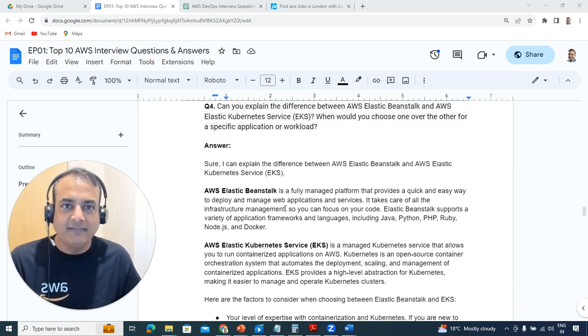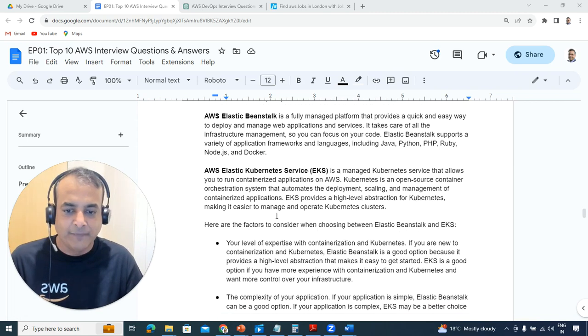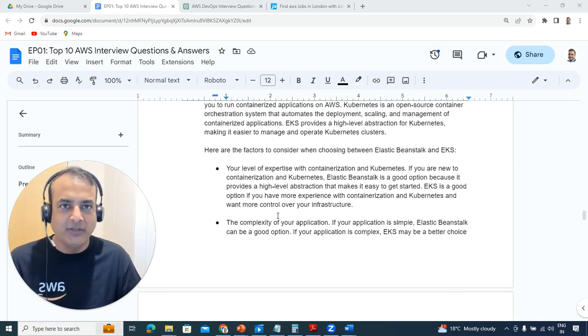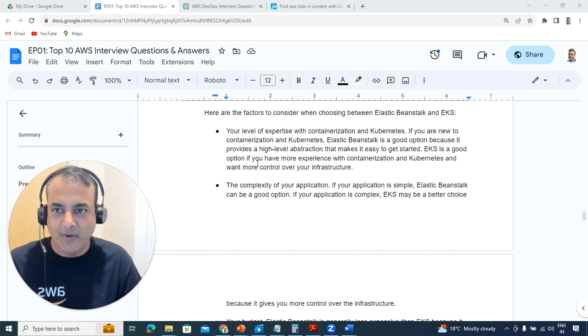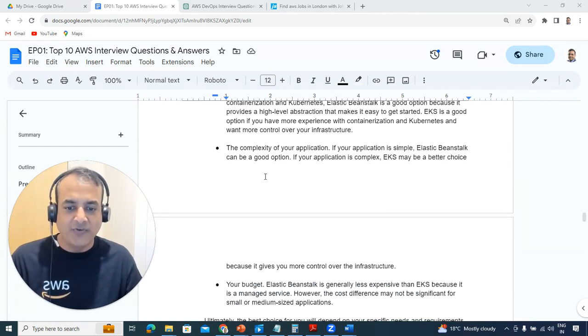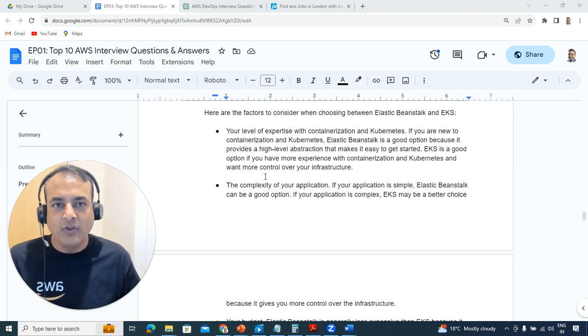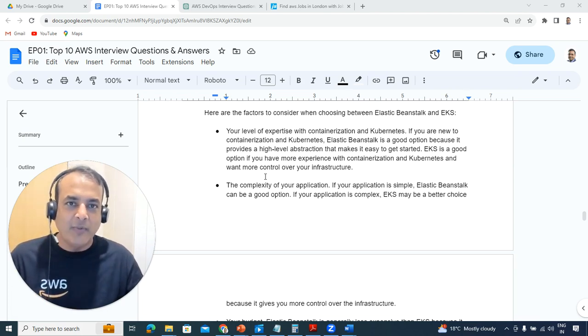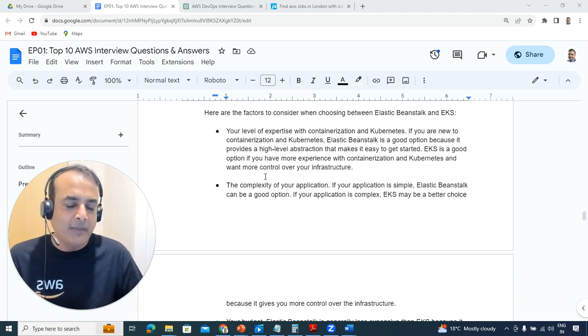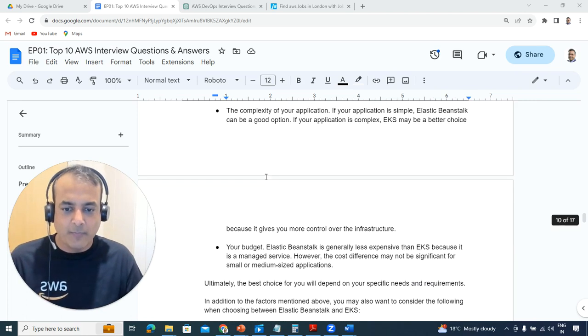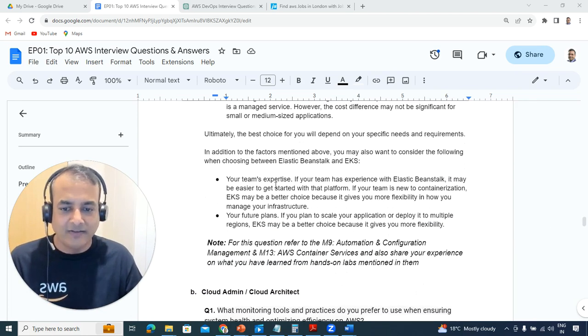Whereas EKS, which is Elastic Kubernetes Service, is a Kubernetes implementation on the AWS Cloud. Now, there are differences. Both have differences. Maybe worth reading this document. We'll share the link. Depending on what kind of application you want to build, there are pros and cons of each of them. If you're going for a containerized application, which is on Kubernetes or managed by Kubernetes, you might want to go with EKS. Otherwise, as I said, when we cover these in the design, you will understand them better, but read these answers as well.